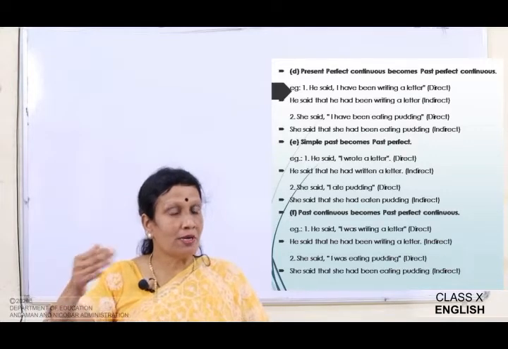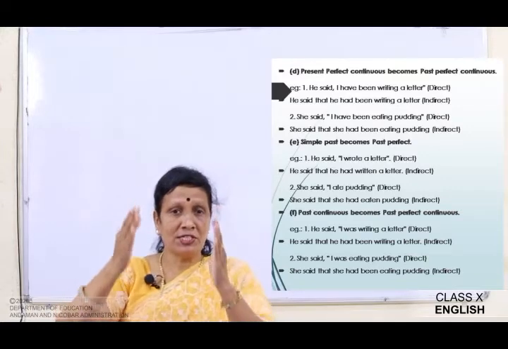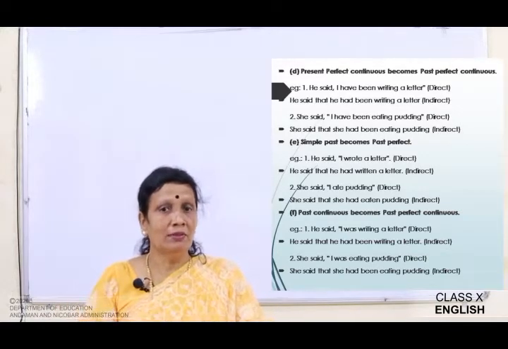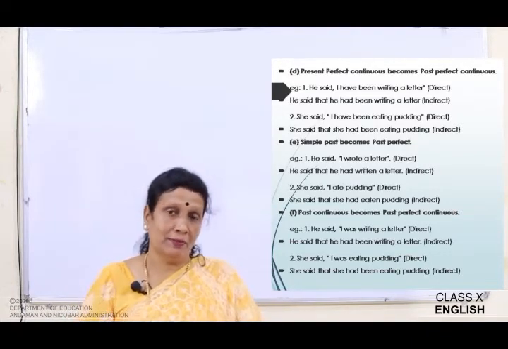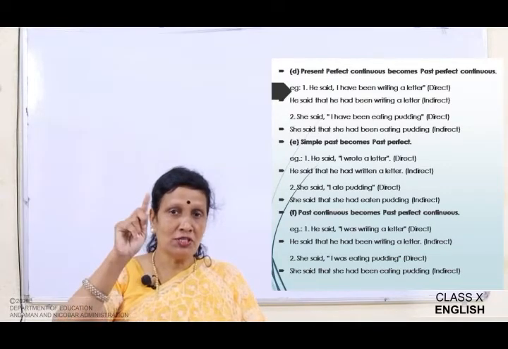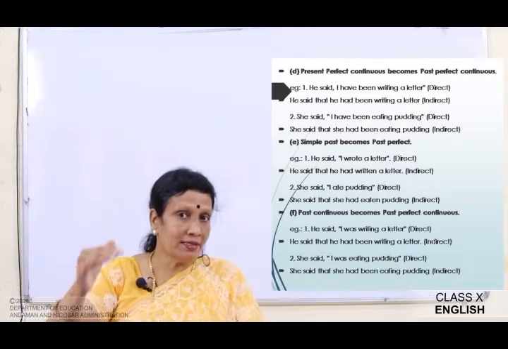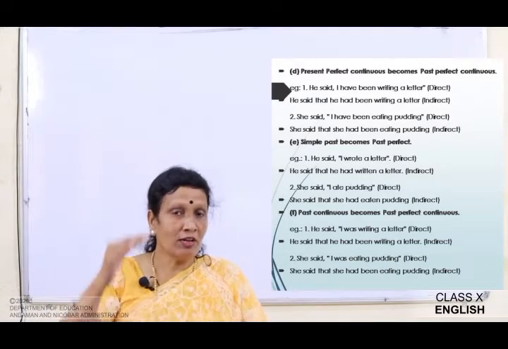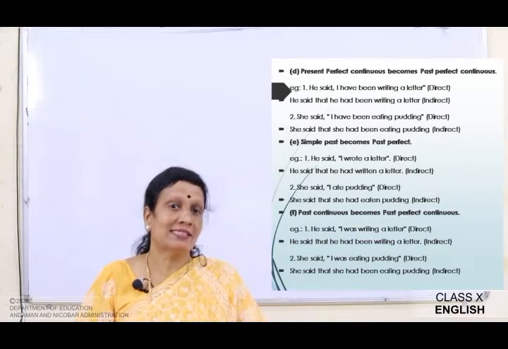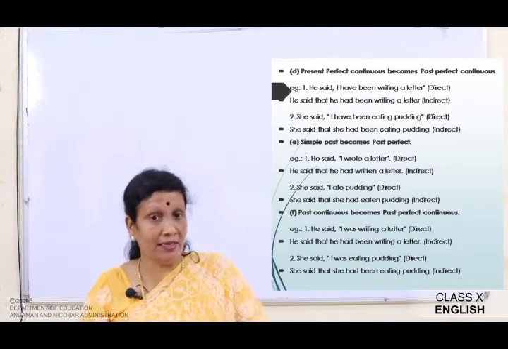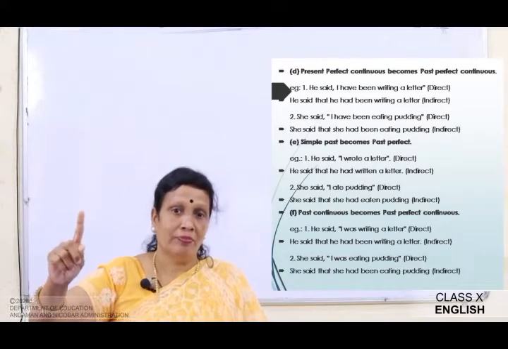The simple past becomes past perfect. Okay. If the reported speech is in the past tense, then it will become the past perfect. For example, he said, I wrote a letter. So, in the direct speech, the tense in the reported speech is I wrote. Wrote is already the second form of the verb, the past tense. So if there is past tense and the reporting verb is also in the past tense, he said, so he said that he had written a letter. Wrote becomes written, the third form. Had plus third form. Okay.